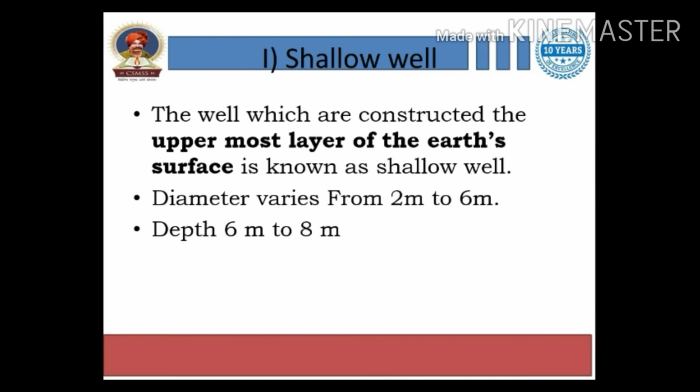The well which is constructed in the uppermost layer of the earth's surface is known as a shallow well. The diameter of this well is 2 to 6 meters, and the depth is 6 to 8 meters. By this measurement you will come to know that this well is constructed in the uppermost layer. It's not too deep, right?